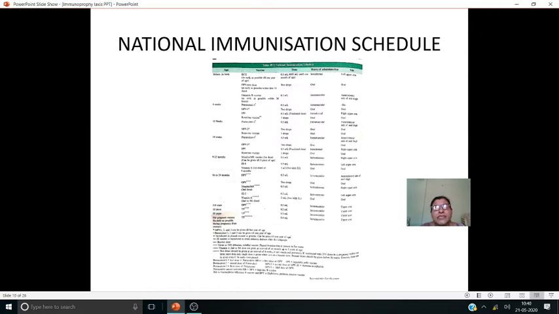So by 1.5 month we have to give pentavalent vaccine first dose, and oral polio vaccine first dose, and after 0 dose next comes first dose, and parenteral polio vaccine and rota vaccines. These are given at 6 weeks after the birth.